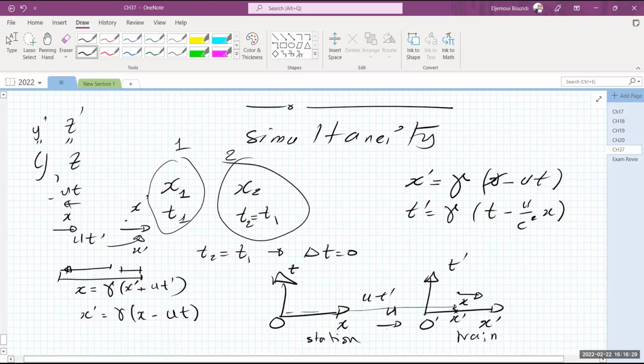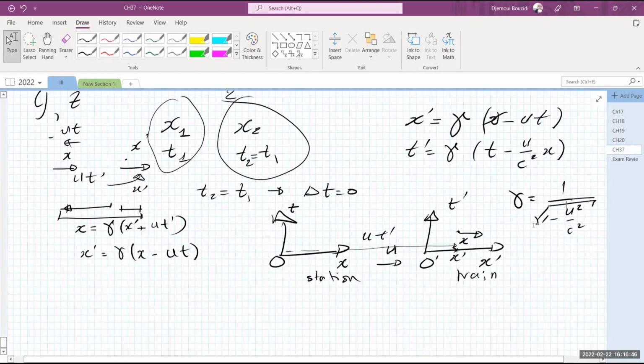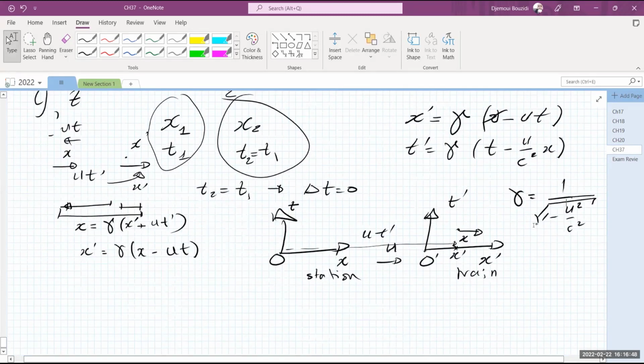The fudge factor gamma was needed really to make sure that the velocity of light is the same for both observers. So that's how gamma came in. Gamma turned out to be 1 over square root of 1 minus u squared over c squared. Okay, this is what needs to happen so that both of them will measure the same speed of light. And that's how we derived that result.